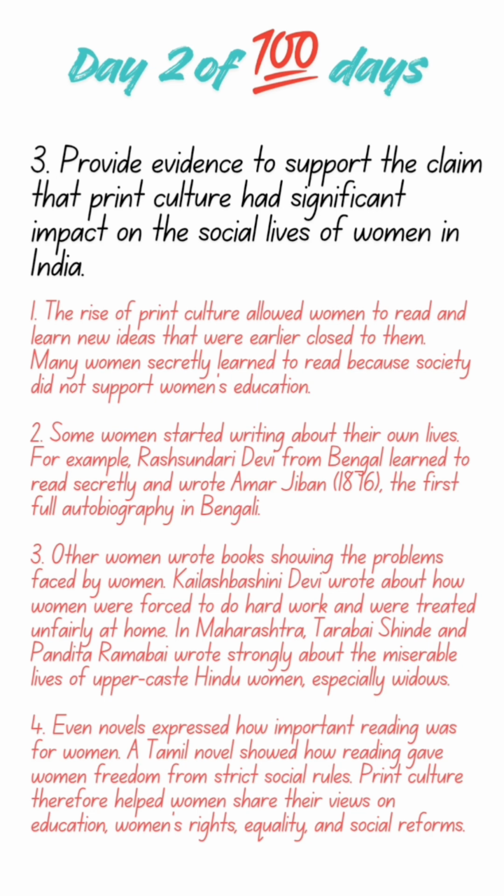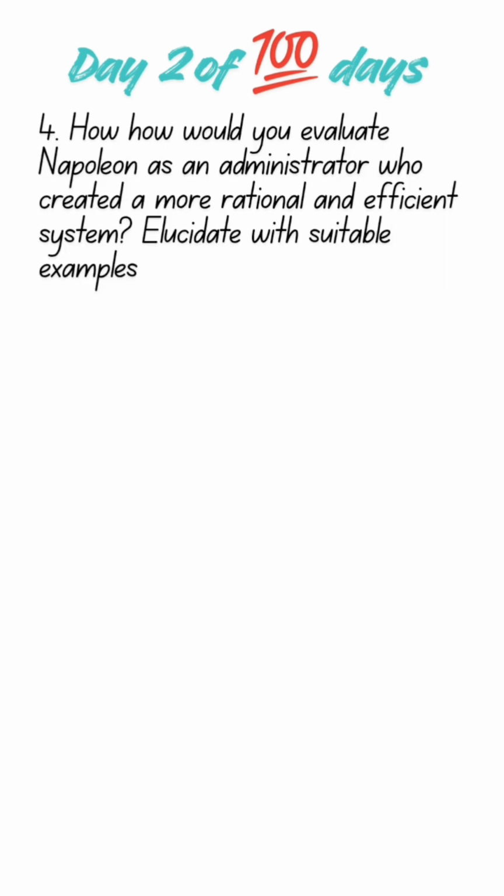Second point, some women started writing about their own lives. For example, Rasundari Devi from Bengal, who wrote a book called Amar Jeevan, that is an autobiography in complete Bengali language. Next example is about Kailash Pashini Devi, who wrote about the problems faced by women and how they were forced to do hard work and treated unfairly at home. Likewise, in Maharashtra, Tarabai Shinde and Pandita Ramabai also wrote about the miserable life of upper caste Hindu women, especially widows. The next example is about a Tamil novel, which showed how reading gave women freedom from strict social rules. So, print culture, therefore, played a very significant role.